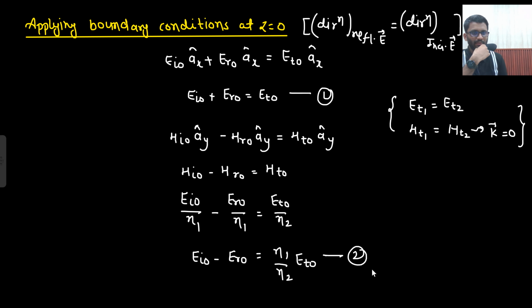Is that clear to you? Okay. So what I am doing now, I can add both of the equation 1 and 2. So can you solve these equations, EIO, ERO, ETO? If you add both of them, what you are going to get?